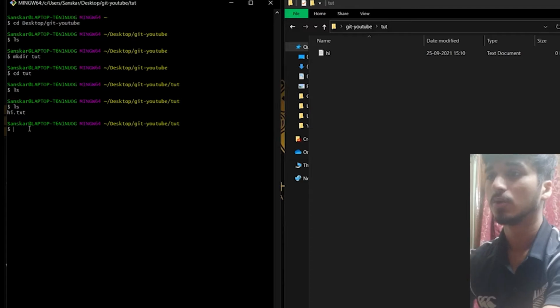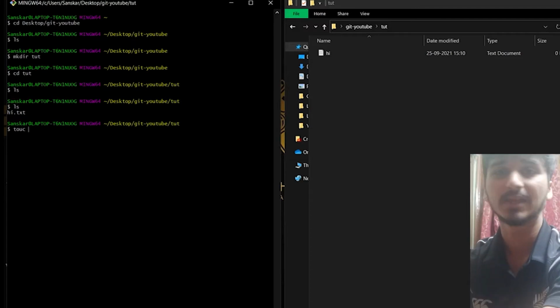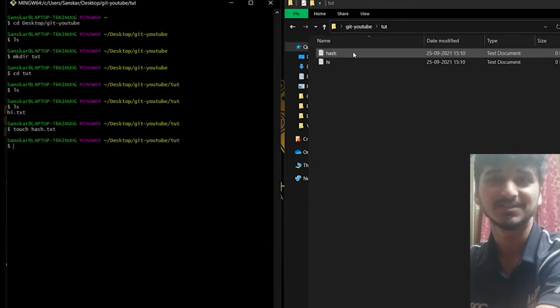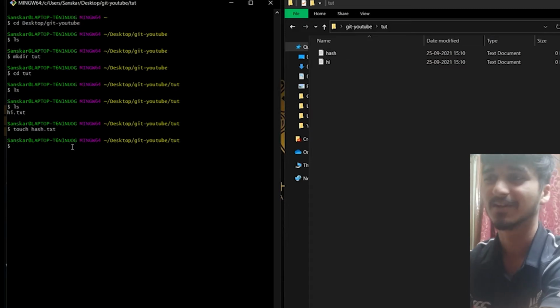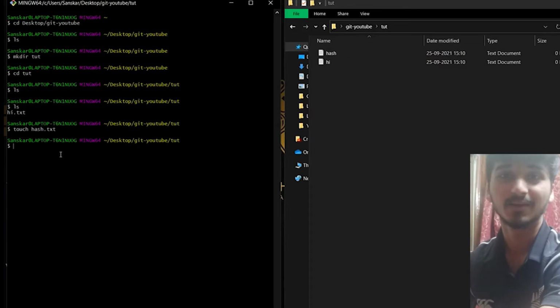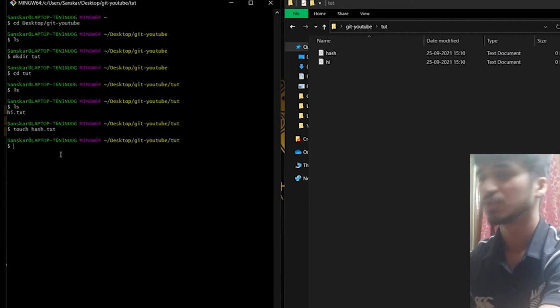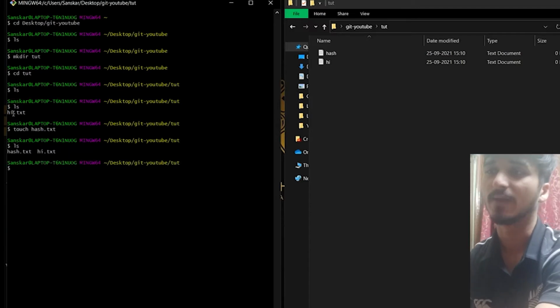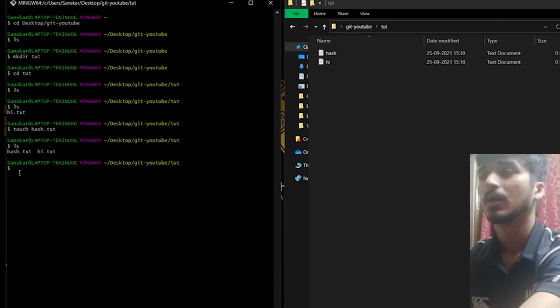Now there's also the command touch. It's used for making files, right? I can say touch hello, or touch hash.txt. See, the file hash appears. It's so cool, right? You just type a few lines and the folders appear, files appear. I find it pretty cool, to be honest, personally. And now if I do ls, it shows me two files, hash.txt and hi.txt. It's true, there are two files, right?